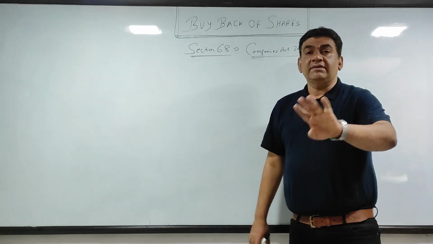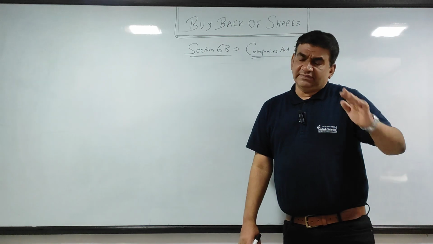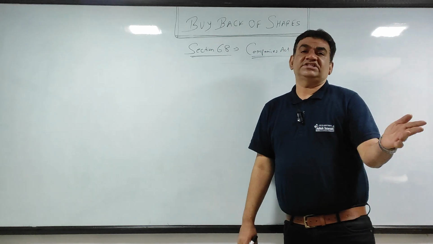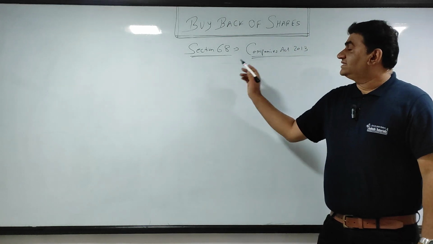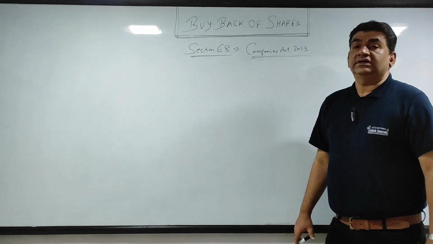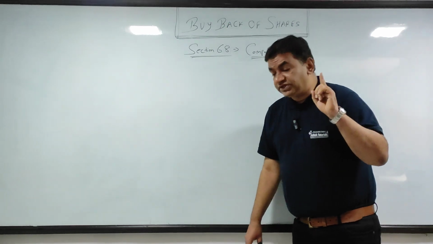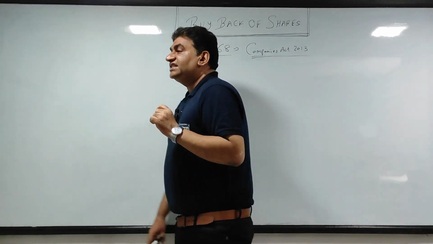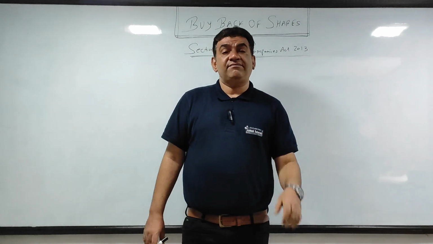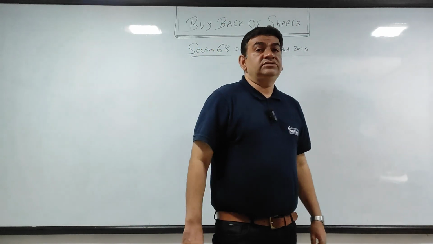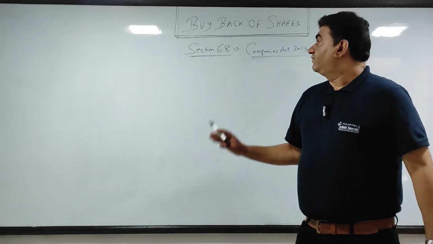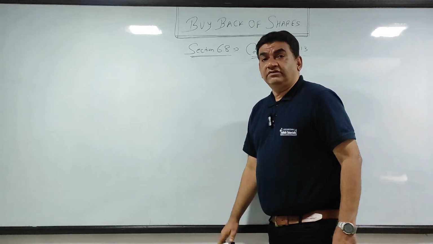Of course the rules are same only, but the name of the section has been revised. So now it is section 68 of the Companies Act. So याद रखना, important from objective point of view also, section 68 is the section of the Companies Act which lays down the provisions of buyback of shares.